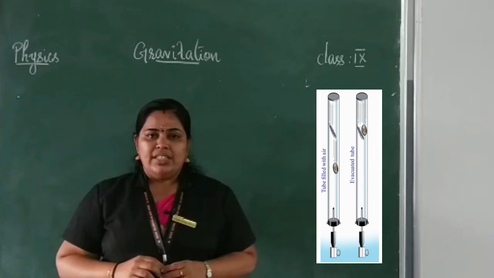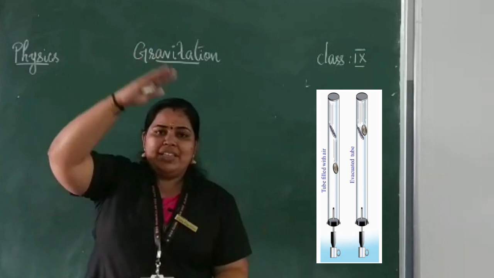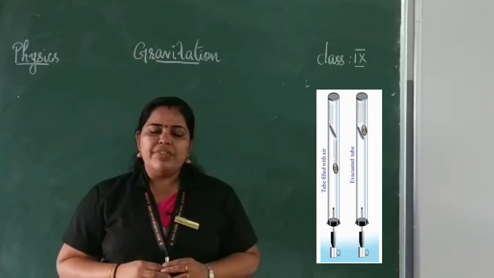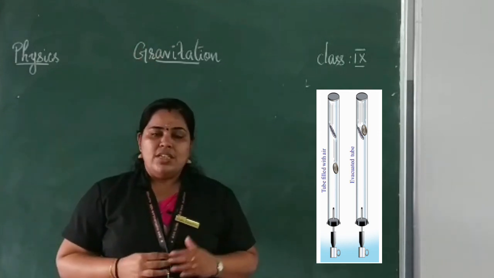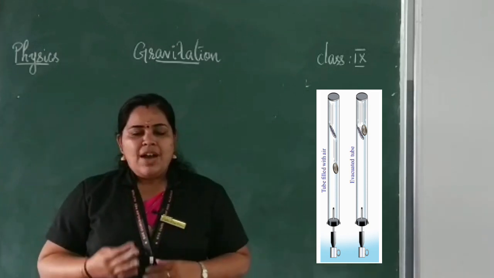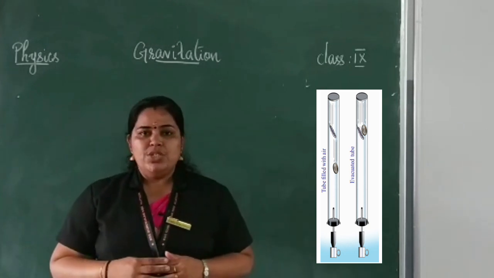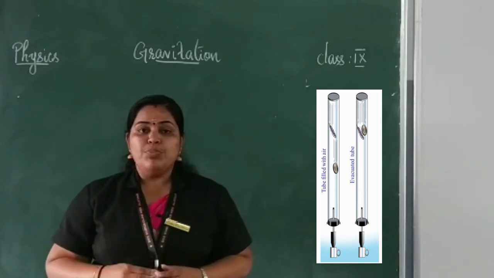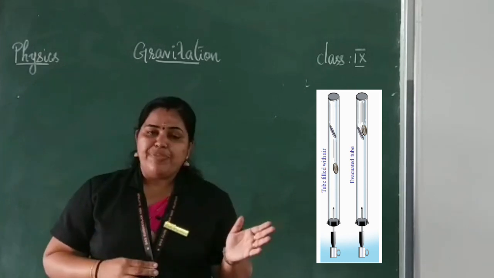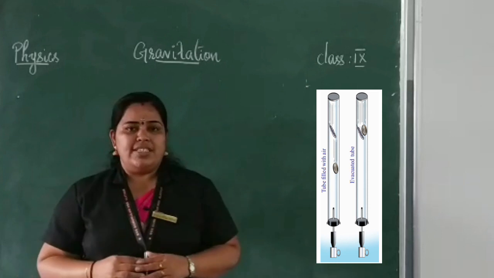Which one will reach first? The coin reaches first, followed by the feather. After some time, he removed air from the tube. And at that moment, he saw both the feather and the coin reach the other end simultaneously.